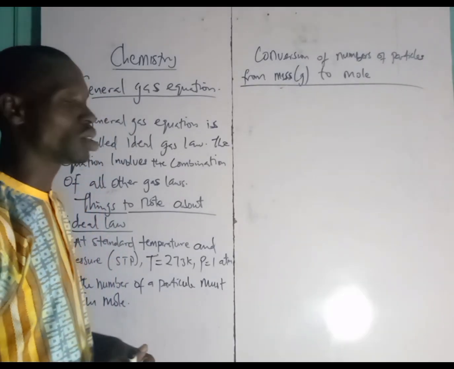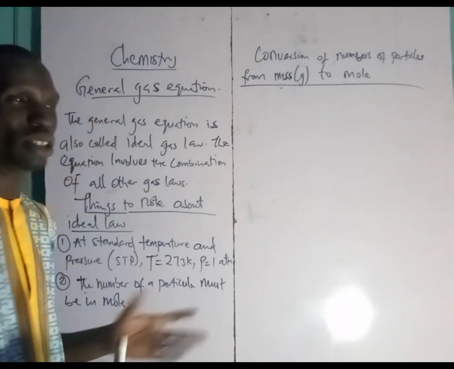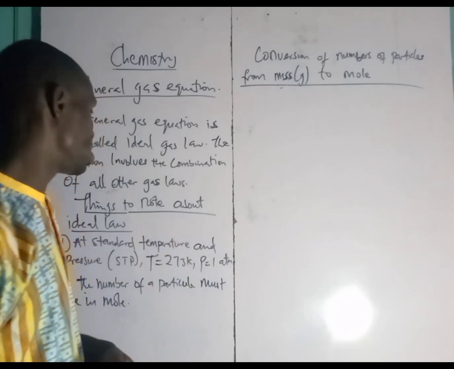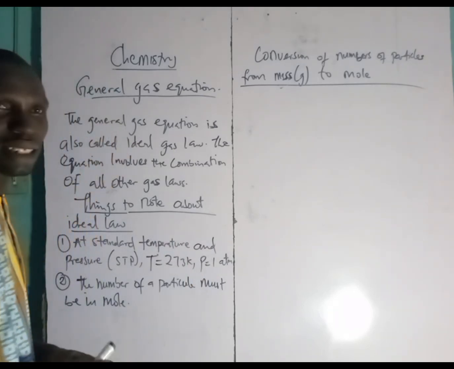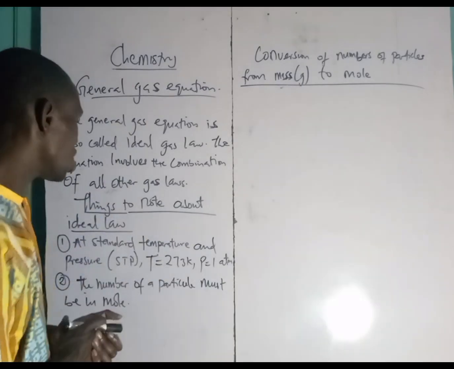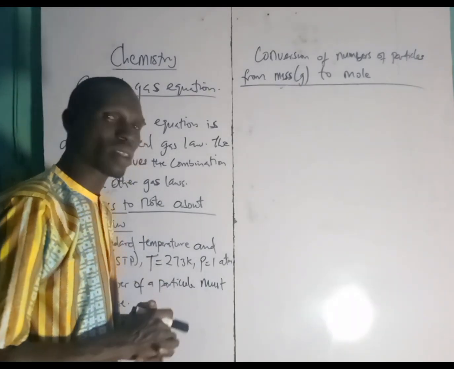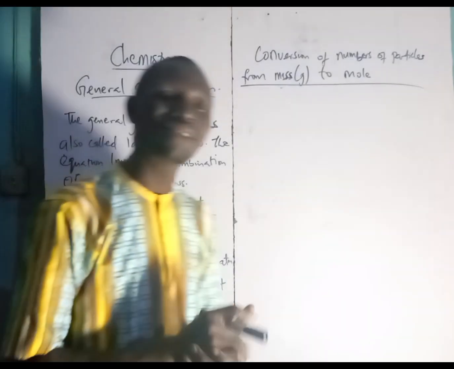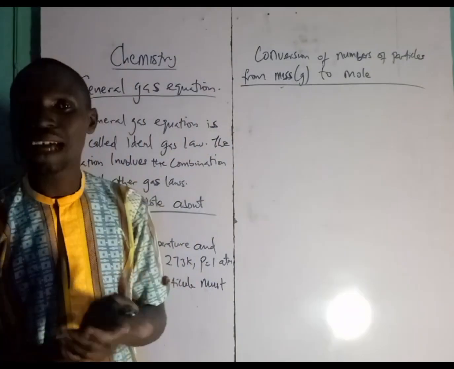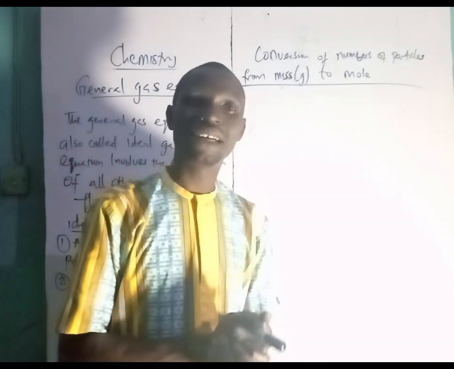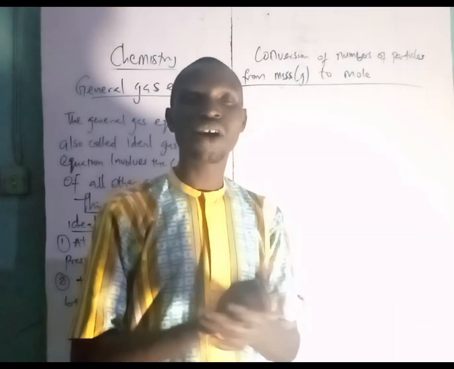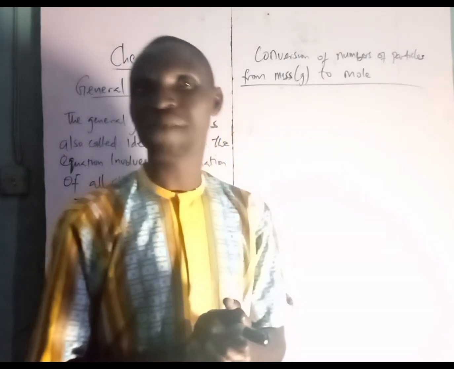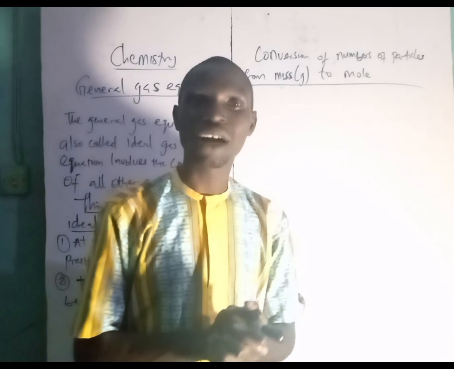Then our volume is about 22.4, because we can calculate it. Apart from ideal gas, when you are dealing with millimeter mercury, pressure is always equal to 760 millimeter mercury at standard temperature and pressure.